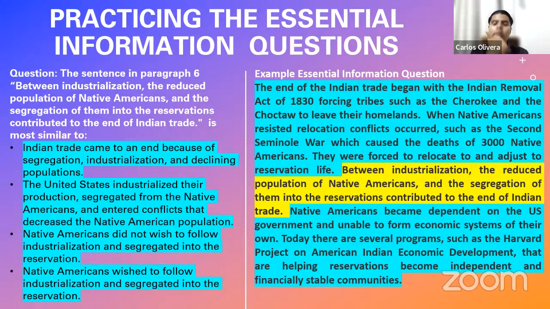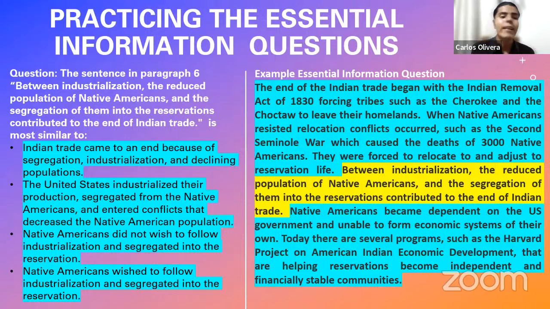What were those factors? Industrialization, reduced population of Native Americans, and their segregation. Those were the three factors that influenced the end of Indian trade. That is what the highlighted sentence is basically saying, right? In simple words. So I ask you, is this first option expressing that information?